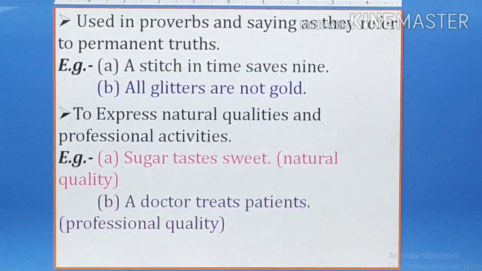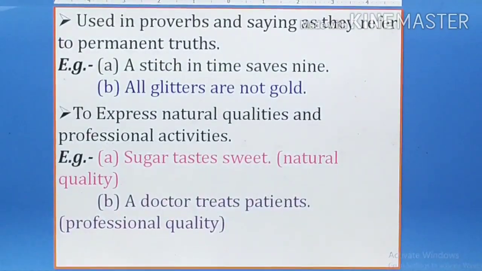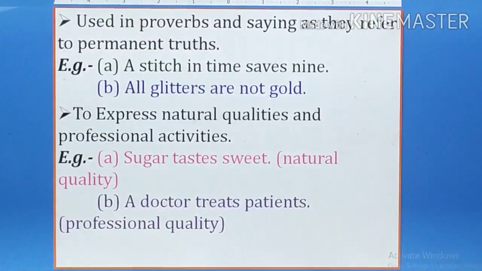To express natural qualities and professional activities: sugar tastes sweet. That is a natural quality. If you want to express the natural quality of any object, then we use the simple present. A doctor treats patients. This is the professional quality.